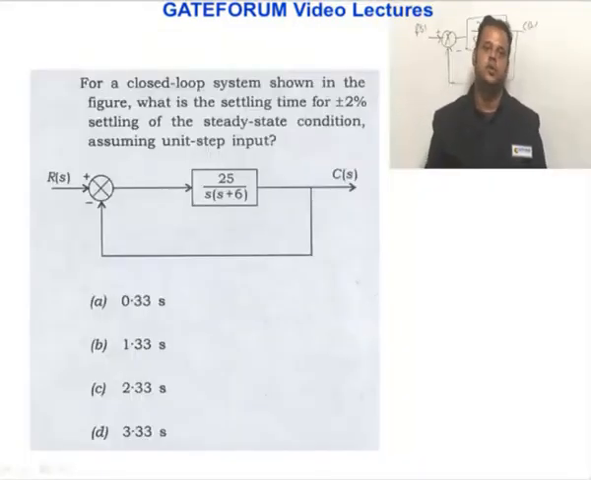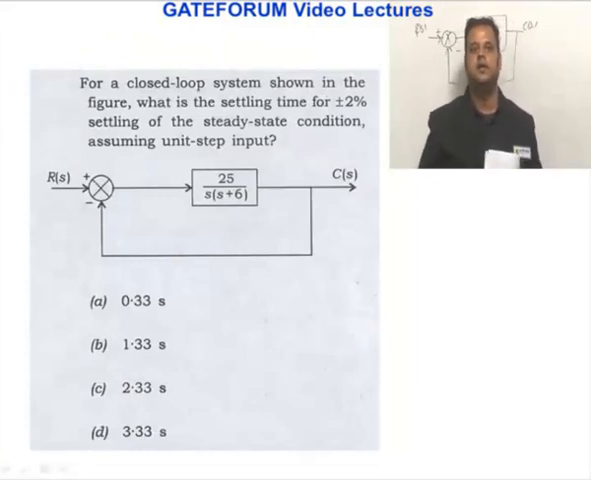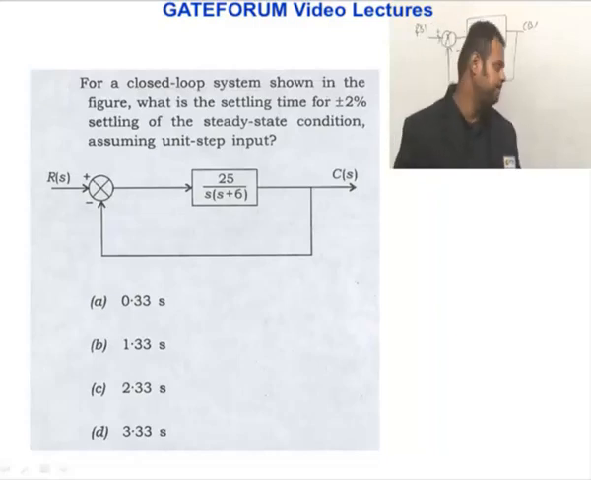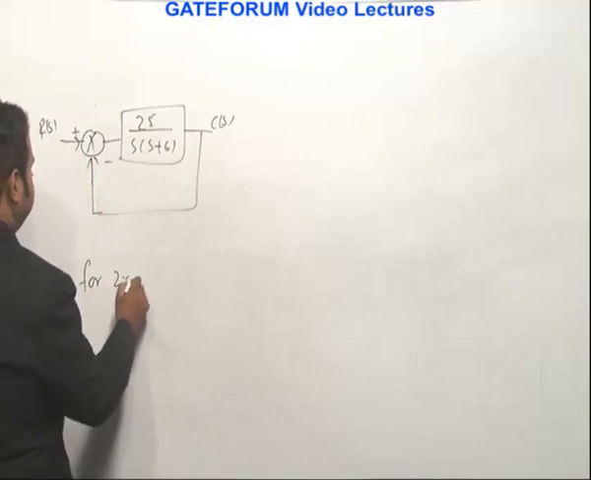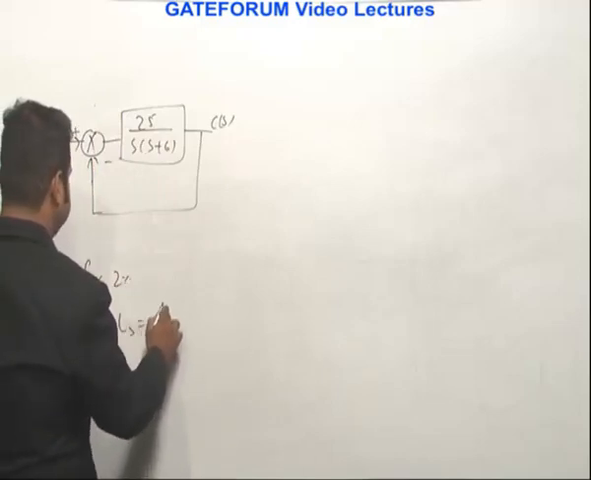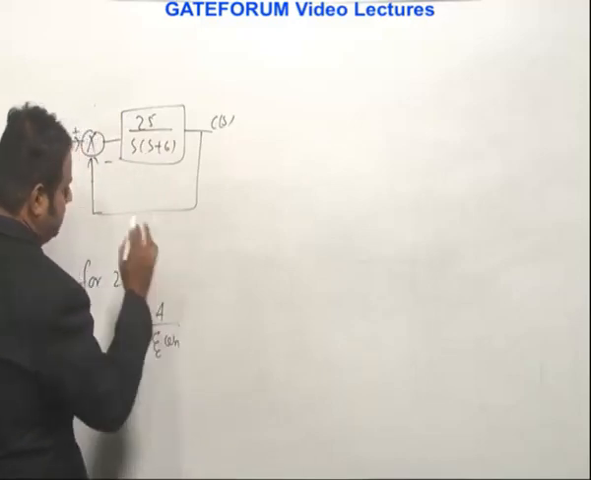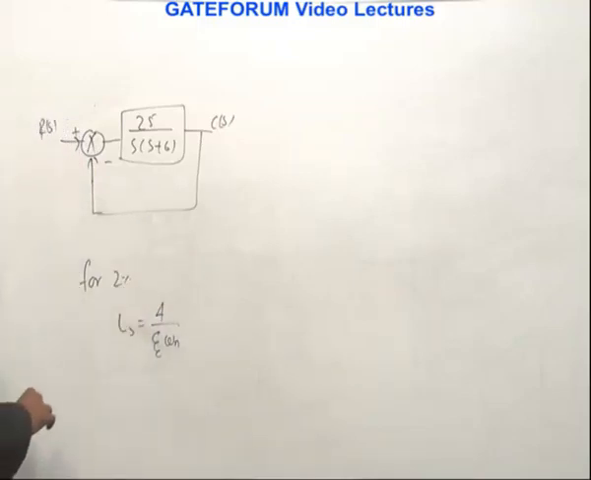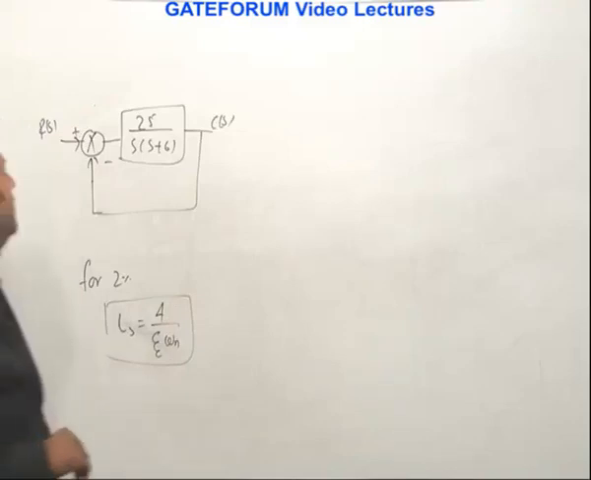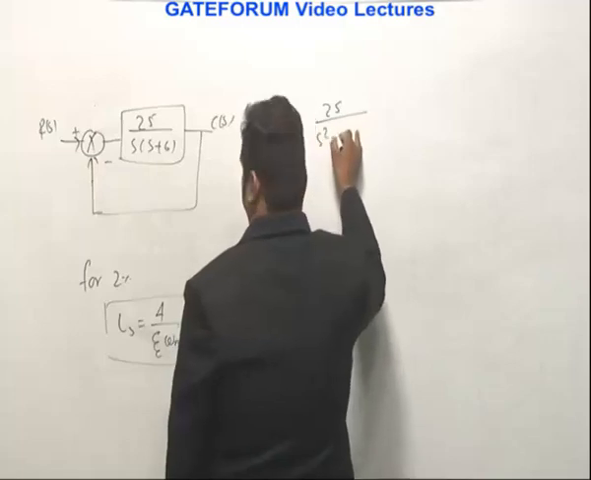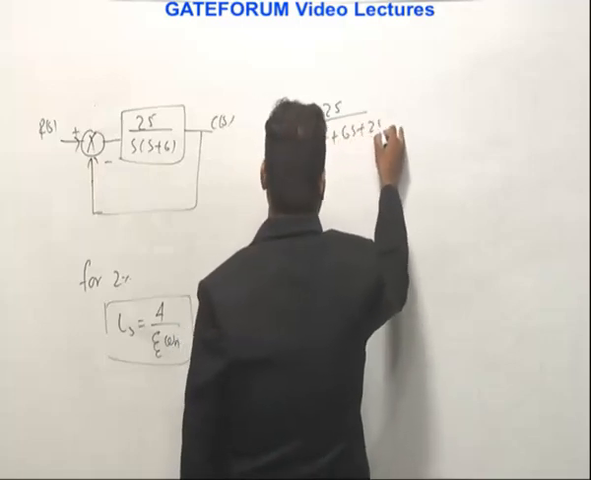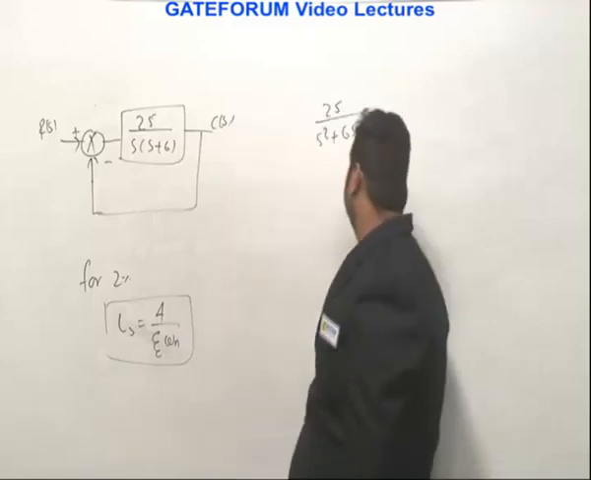For a closed loop system shown in the figure, what is the settling time for plus or minus 2% settling of the steady state conditions, assuming step inputs? For 2%, the settling time is given by 4 by zeta omega n in a second order system with step input. Let's evaluate zeta omega n. The closed loop transfer function will be 25 divided by S square plus 6S plus 25.